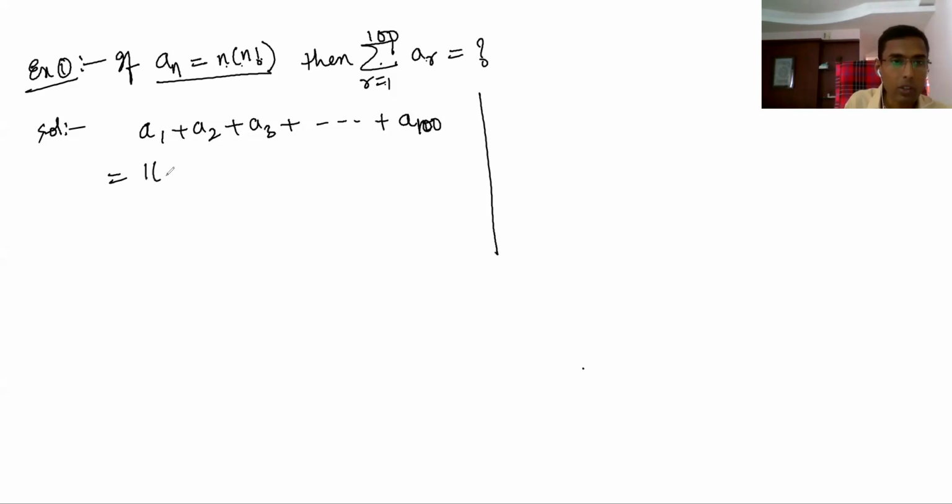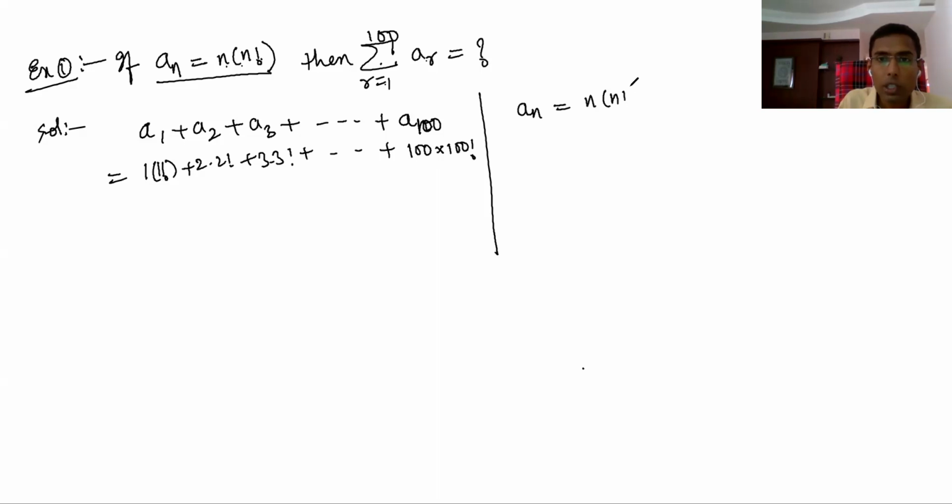So 1 into 1 factorial plus 2 into 2 factorial plus 3 into 3 factorial like this. How do you find this? It's difficult. 100 into 100 factorial, you cannot calculate. But you have to use a logic here. That is the idea here. n into n factorial, what is the logic? Many times we get this logic in problems. What is that? n plus 1 minus 1 into n factorial.